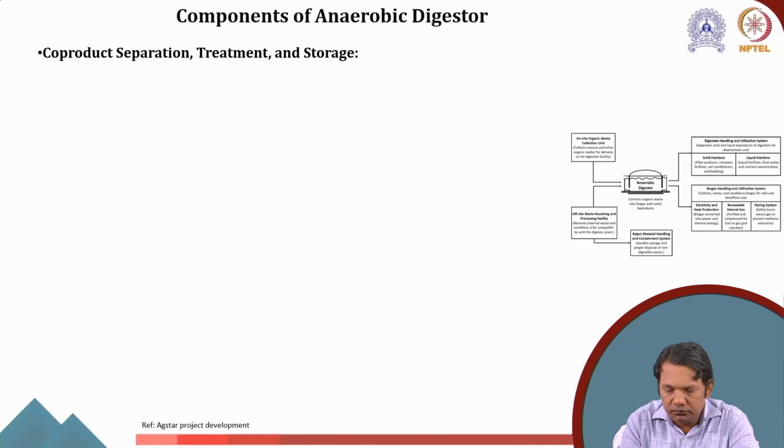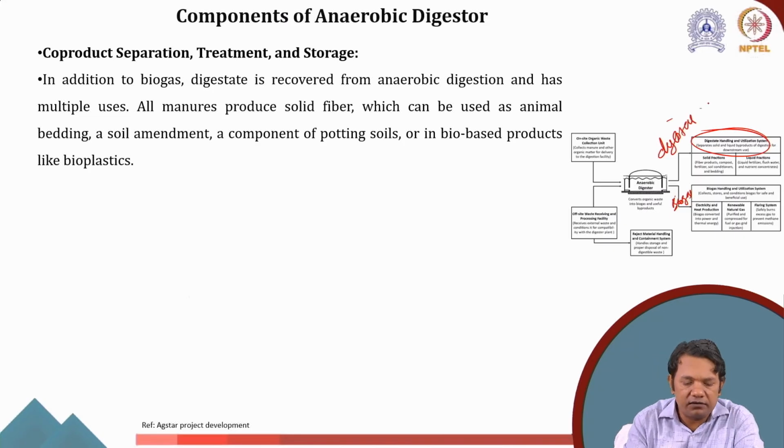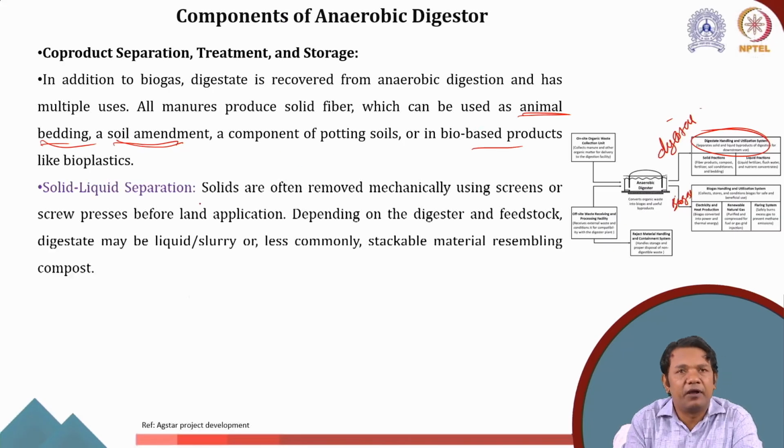Then there is co-product separation, treatment and storage, which is the digestate. As I said, here we get the biogas, and the other co-product is digestate. Digestate is used for multiple purposes. For example, it can be used as animal bedding, for soil amendment, or for bio-based products like bioplastic.